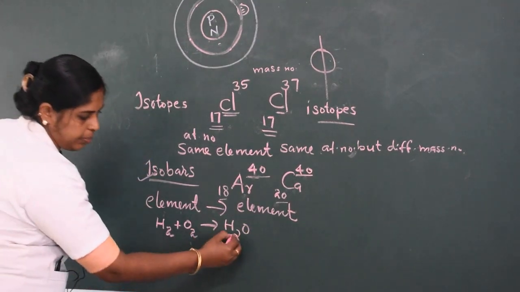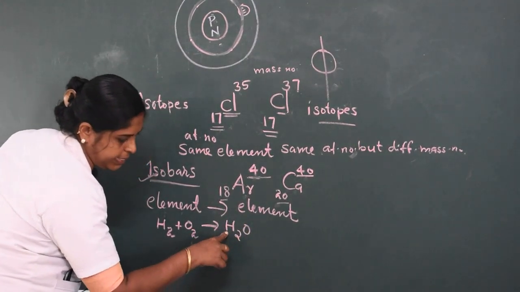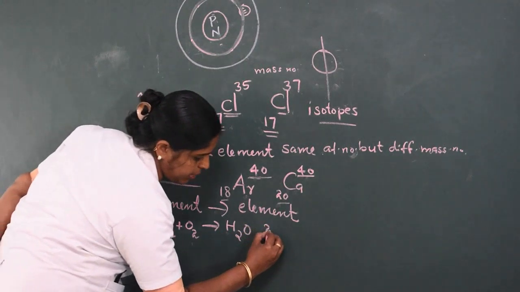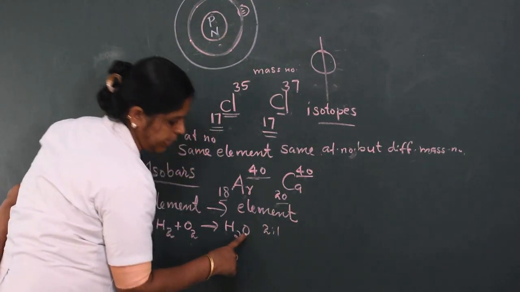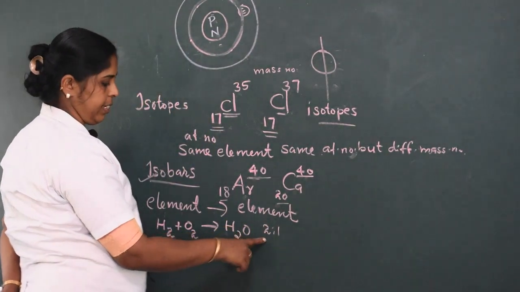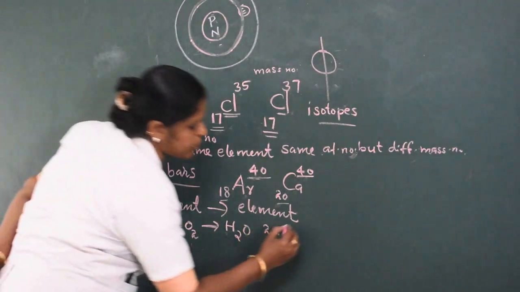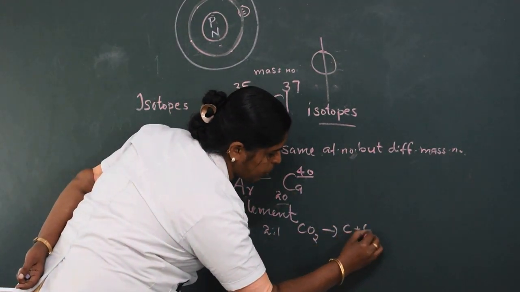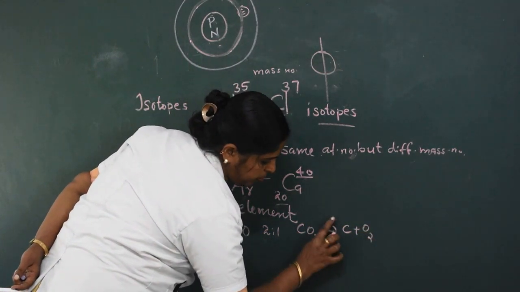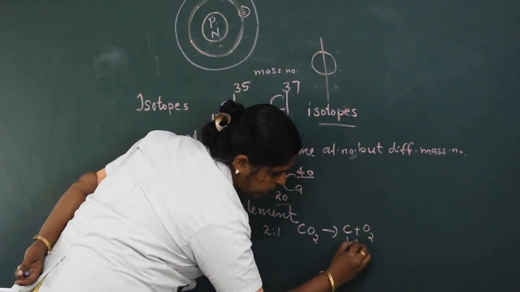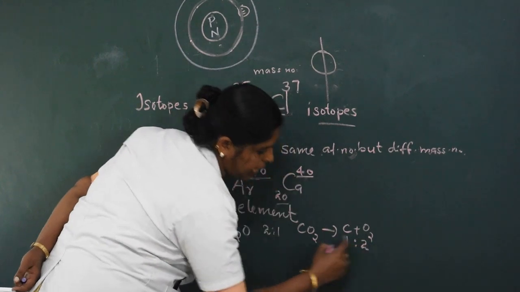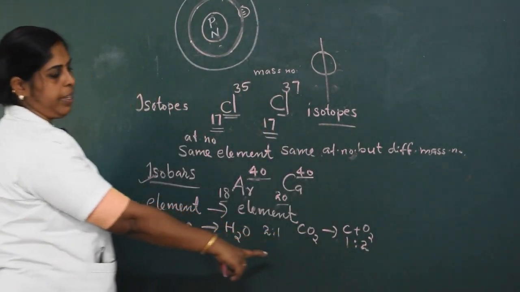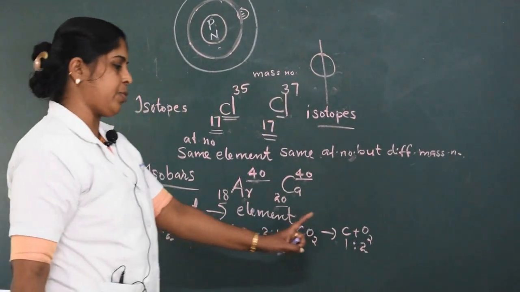Here the ratio of hydrogen and oxygen is 2:1, two hydrogen and one oxygen. It's similar in the case of carbon dioxide, formed from C plus O2, in the ratio 1:2, carbon and oxygen.